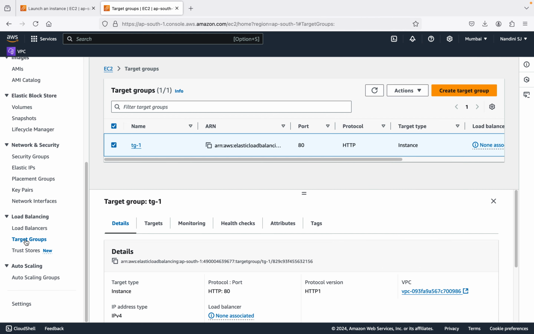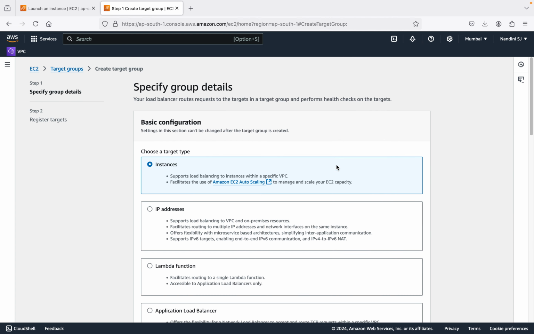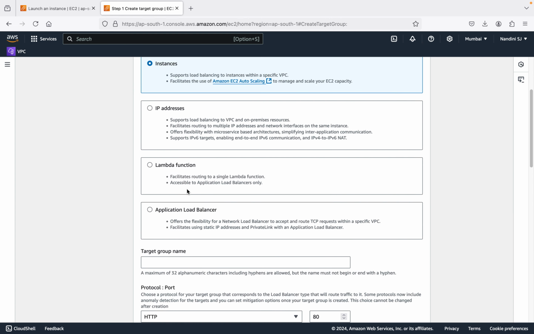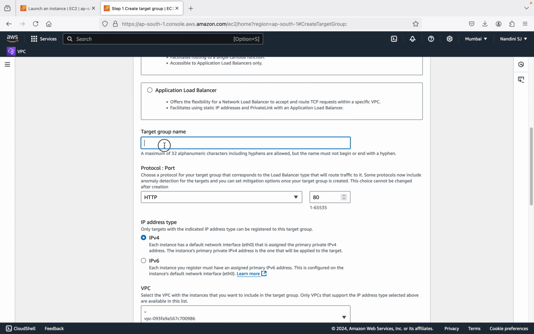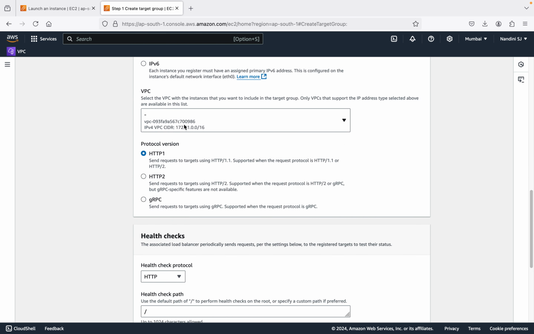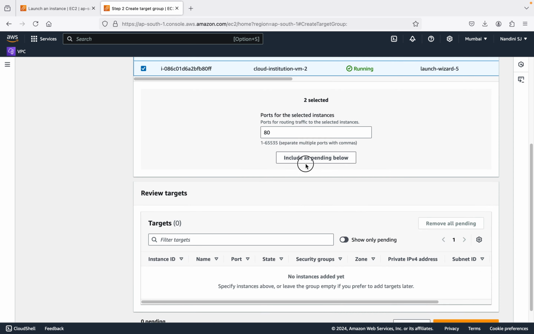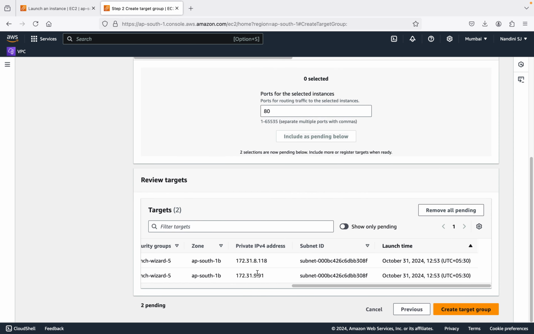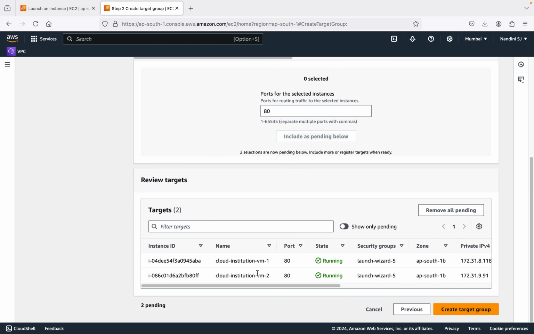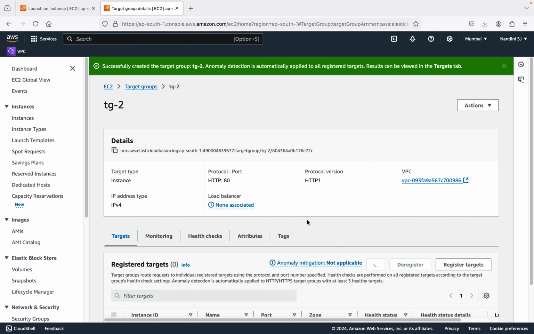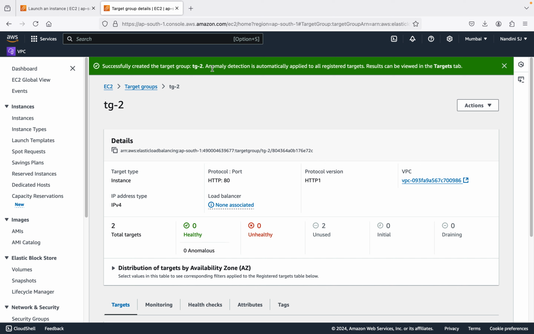Similarly, I'm going to create a new target group, TG2, target group 2. Now I'm going back to the same next screen. As you can see here, these two instances are still showing. Now I'm going to add these two instances using include as pending below. I did the same thing I did for target group 1. So now I'm going to create target group. See, successfully created target group 2.